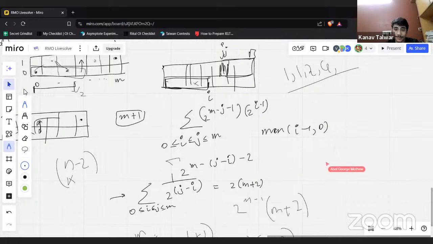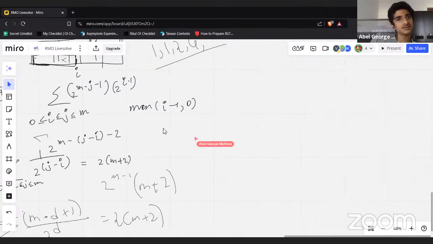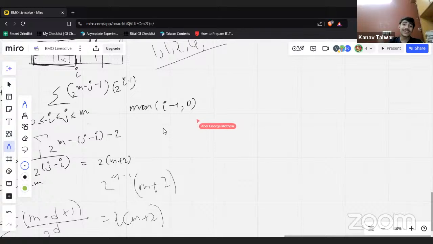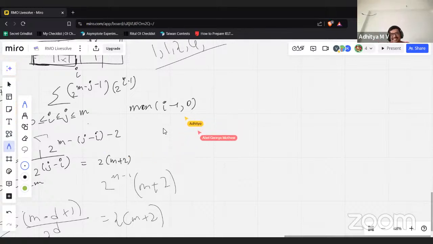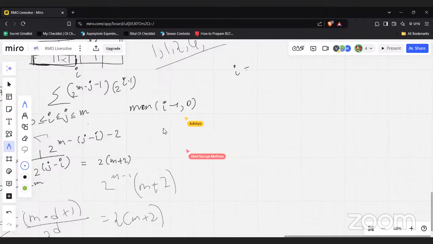But where does the m plus 2 factor come from? But where's the fun in that? The fun in that is what is fun in this, like you realize max of 2 to the i minus 1, comma 0. Where is the fun in trig bash? Okay, so let's just count.